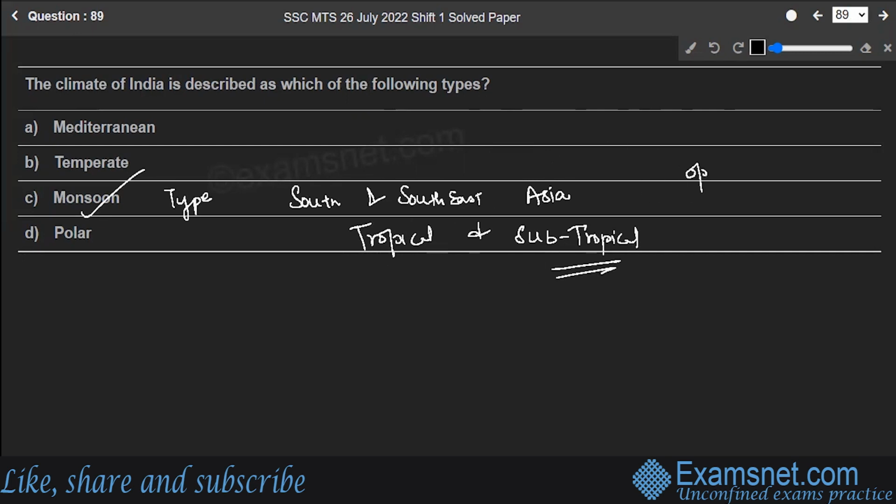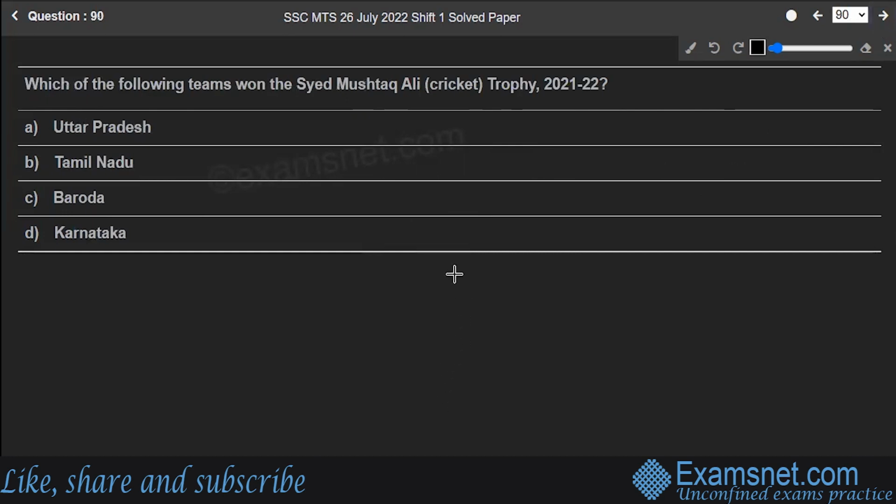Option C is the correct answer to the question. Hope you're clear with this. Next is question number 90. Which of the following teams won the Syed Mushtaq Ali Cricket Trophy in 2021-22? Is it UP, Tamil Nadu, Baroda, or Karnataka? Well, the correct answer to the question is option B, Tamil Nadu.